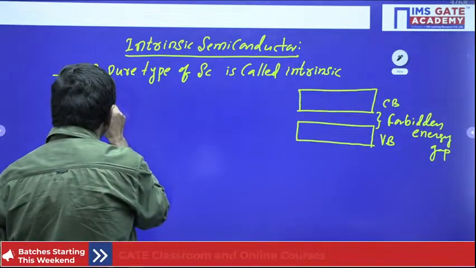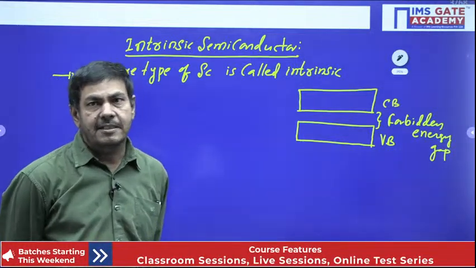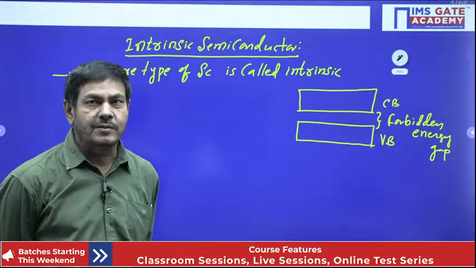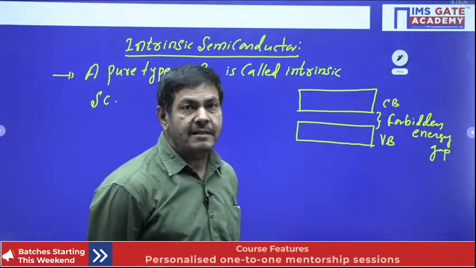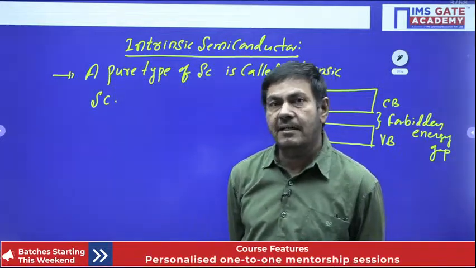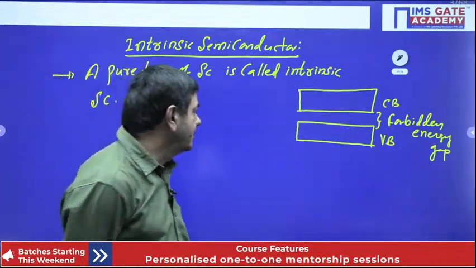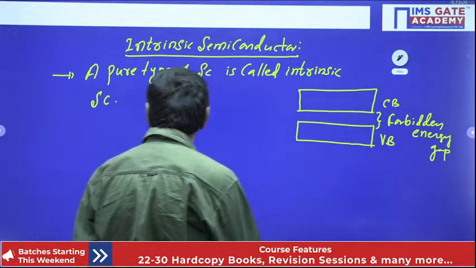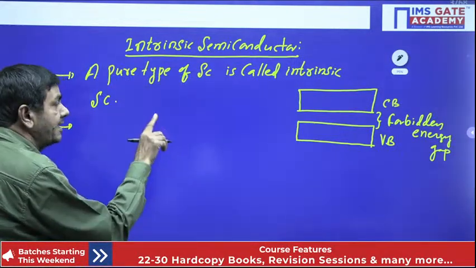Intrinsic semiconductor we can call. For example, germanium and silicon only. But in this intrinsic semiconductor, the concentration of electrons and the concentration of holes will be the same. That means, as a second point, we can say electrons and holes concentrations are the same. N and P are equal.